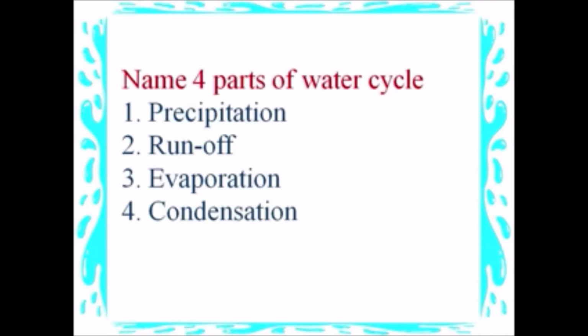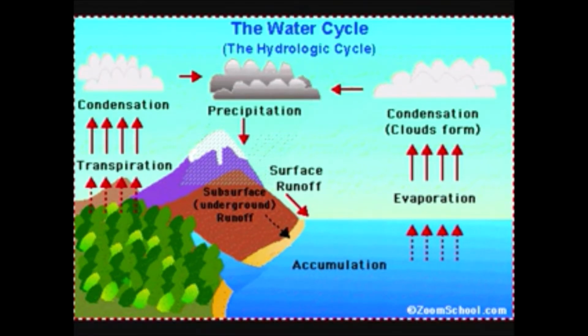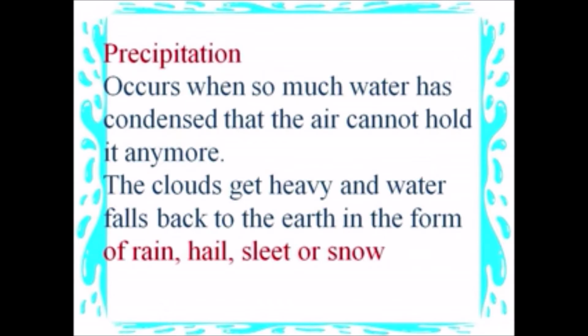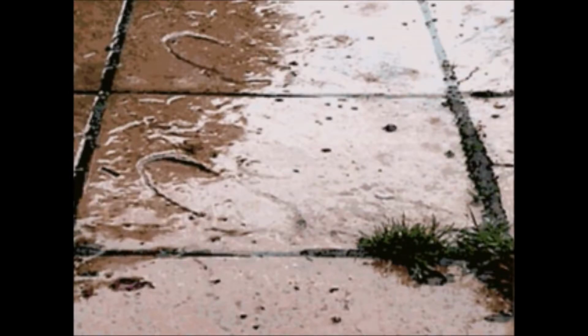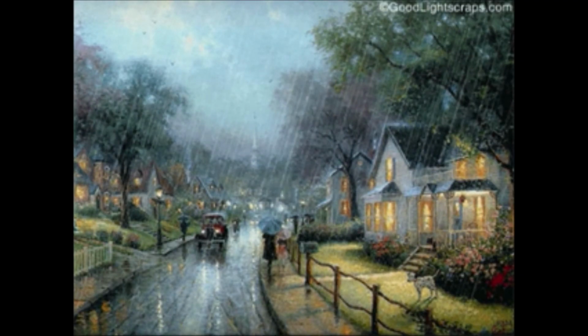Name four parts of the water cycle: precipitation, runoff, evaporation, condensation. What does precipitation mean? Precipitation occurs when so much water has condensed that the air cannot hold it anymore. The clouds get heavy and water falls back to the Earth in the form of rain, hail, sleet, or snow.